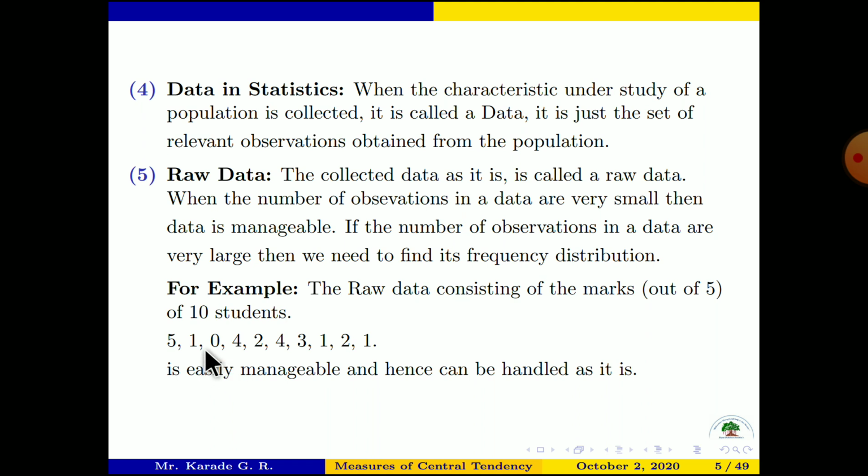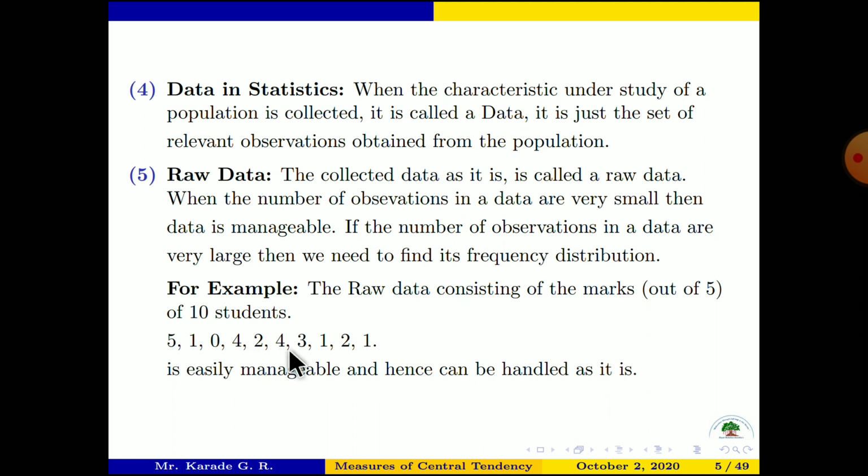The first student has 5 marks, the second student has marks 1, the third student has marks 0 out of 5, the fourth student has marks 4 out of 5, the fifth student has marks 2 out of 5.